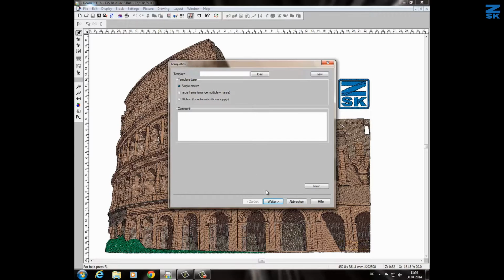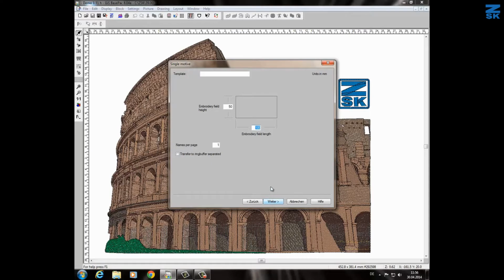We have to go with the continue button to the next page. Here we are. What you see now here is the embroidery field. Please imagine the embroidery field does have the same meaning like a single head frame. In my case, I will tell him now that I want to have 120 mm by 120 mm.